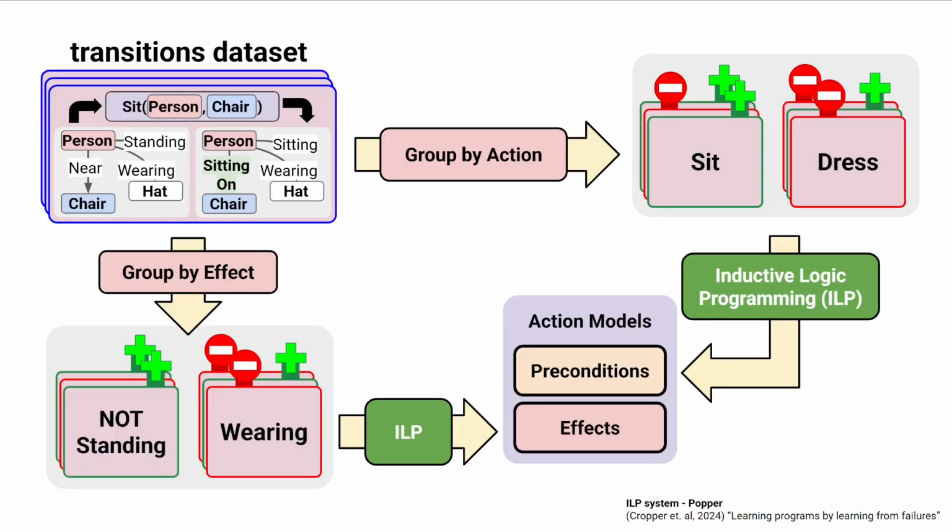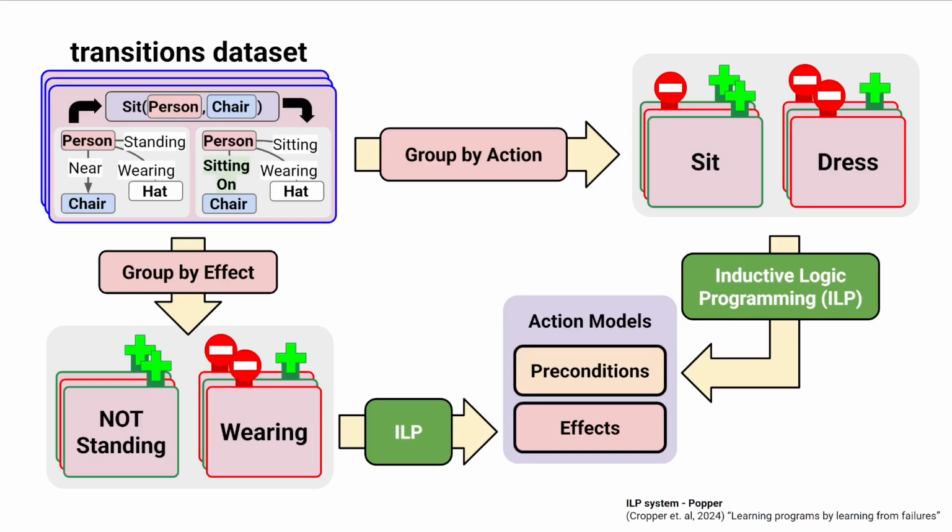So, how is the symbolic planning model actually learned from transition data? We employ inductive logic programming, a common tool for symbolic learning, to learn actions, preconditions, and effects. ILP is a class of rule induction methods which, given a set of positive and negative examples, searches for a rule which succinctly entails as many positive and as few negative examples as possible.